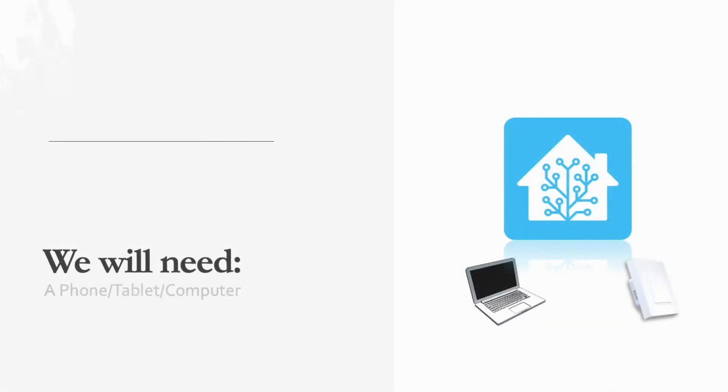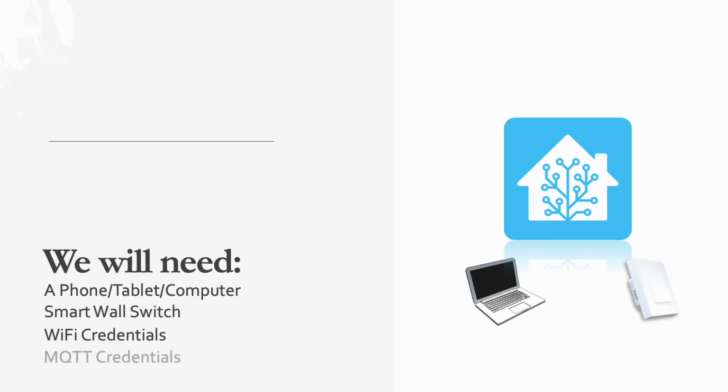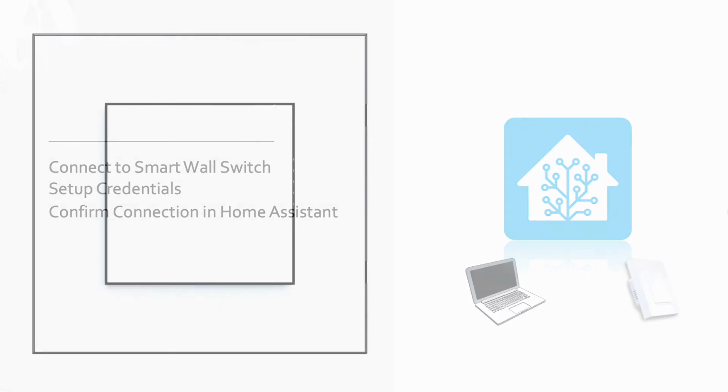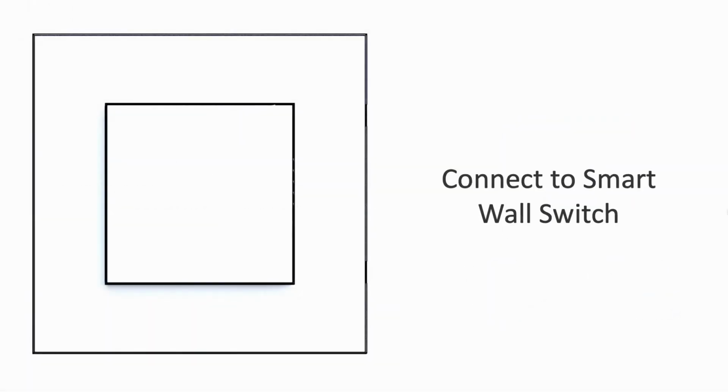Alright, let's get started. We will need a phone, tablet, or computer, an IntelKA Smart Wall Switch, our Wi-Fi credentials, and MQTT credentials. We will perform the installation in 3 easy steps. First, we will connect to the IntelKA Smart Wall Switch.